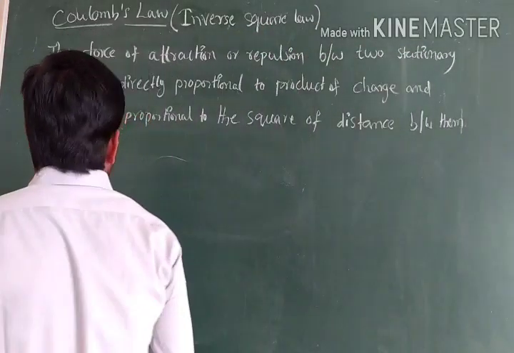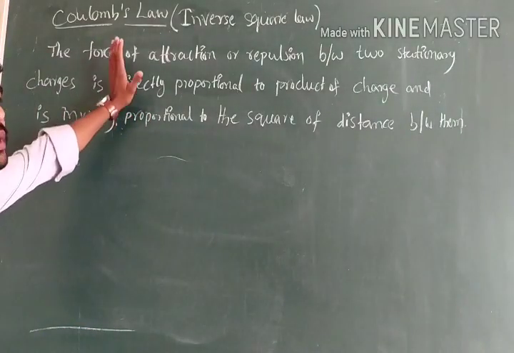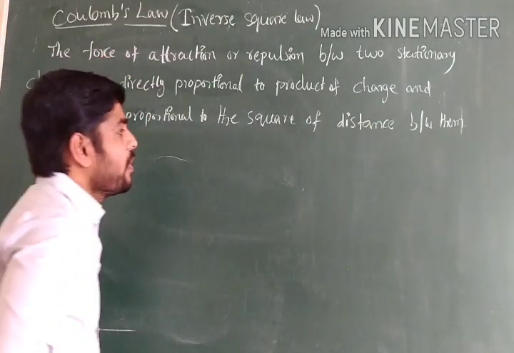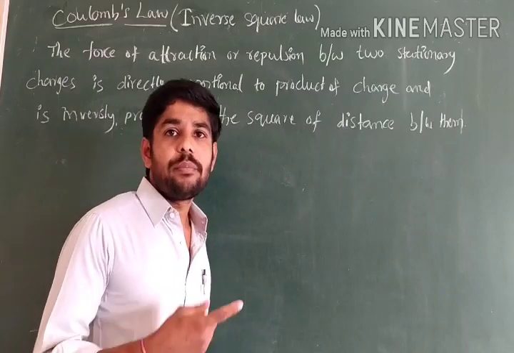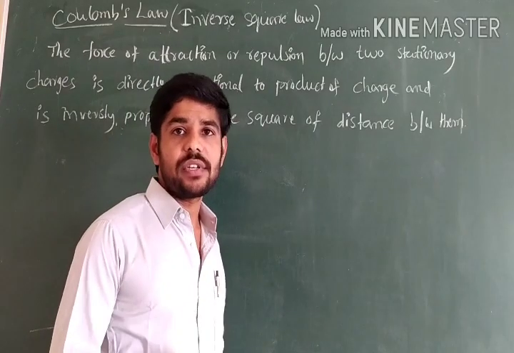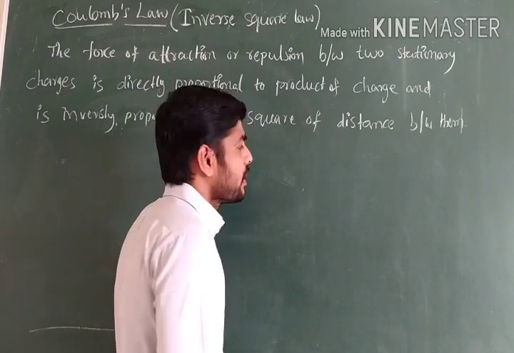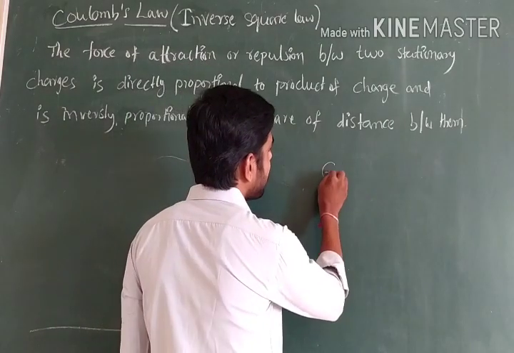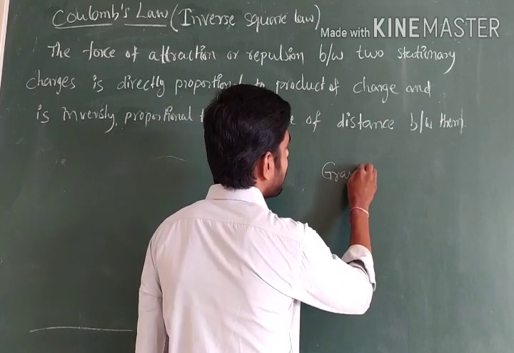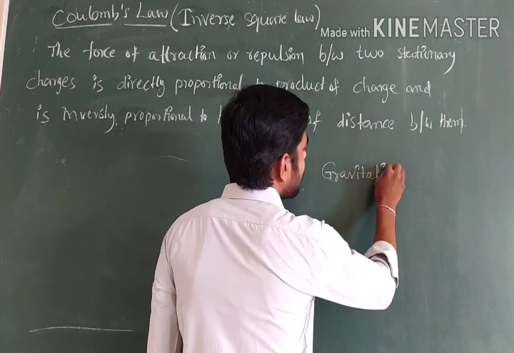Before discussing this topic, we will recap what we learned in the first year, in the gravitation lesson, which is very useful for this topic.